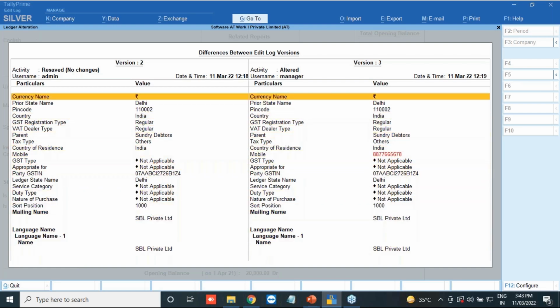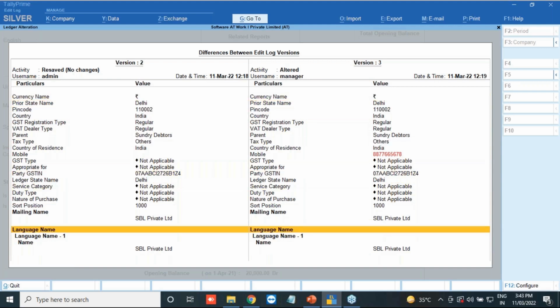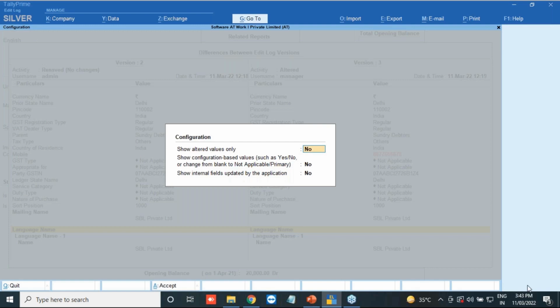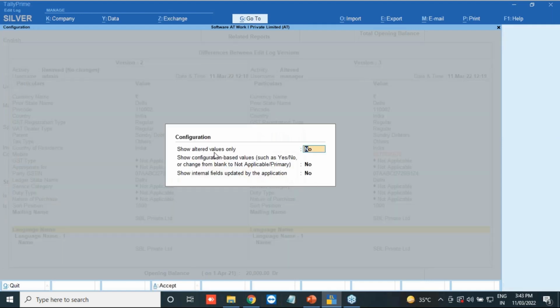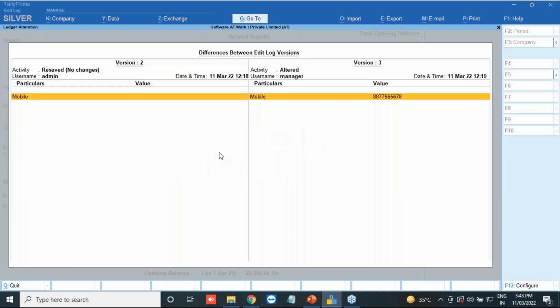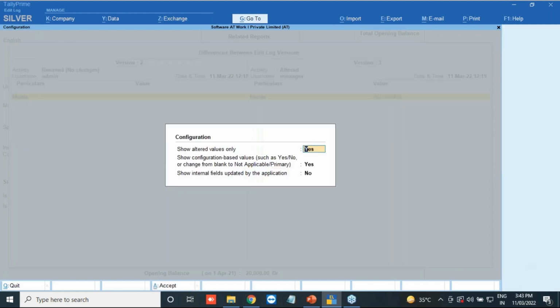If you need to see only the altered information, that also you can see. If you want to see only the altered information, whatever alteration the manager has done, you can click on the configuration. Okay, and here you will have F12 configuration, show altered values only. So just press F12 here, and after that mention yes over there, show altered values only. Just make it yes, enter. You can see this is the only value which the manager has altered. Okay, again I'll make it no, and I will show you.